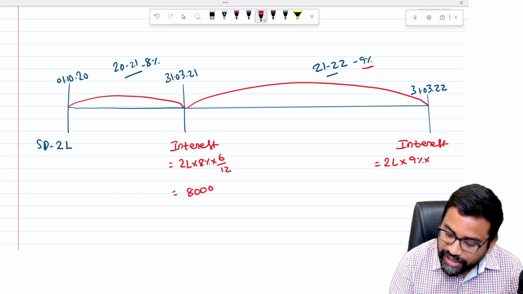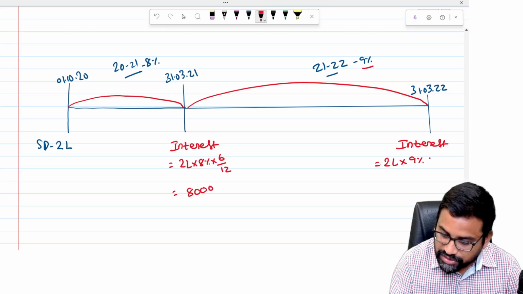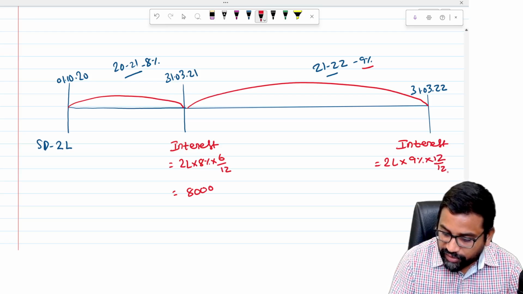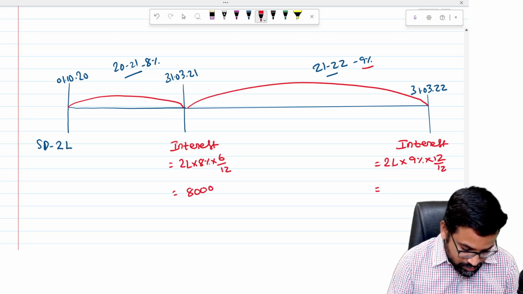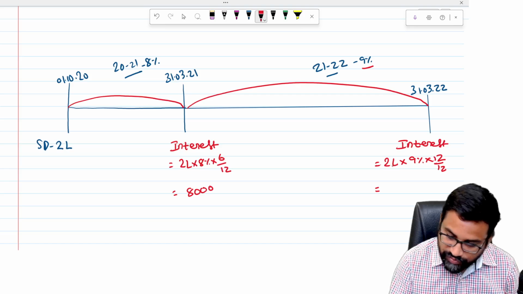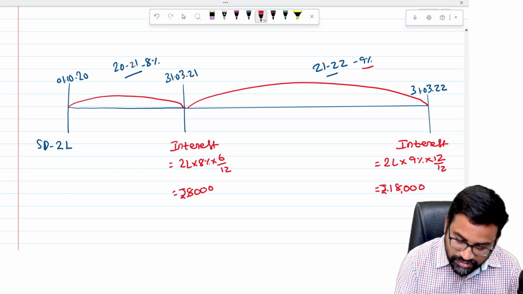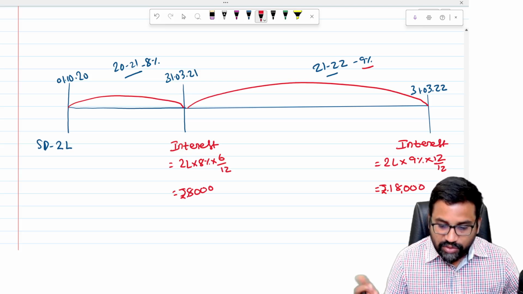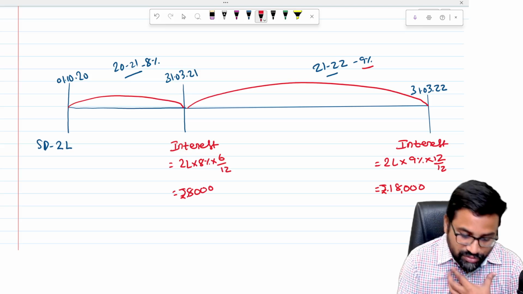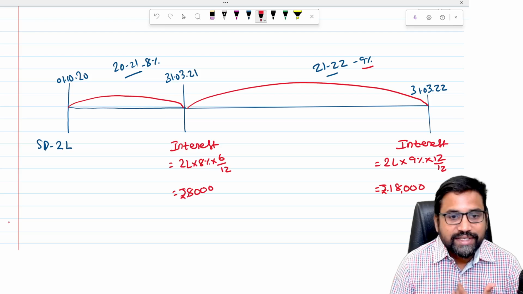So 2 lakhs into 9%. This is for the entire year, right? Because it is for the entire 1 year. So 2 lakhs into 9%, it will be 18,000. So this is the interest for the year 2. So first year 8,000 interest, sir. Second year 18,000 interest. So therefore, first entry number 1, whenever we receive any security deposit, what is the entry?